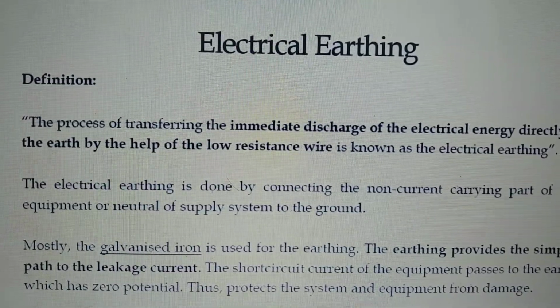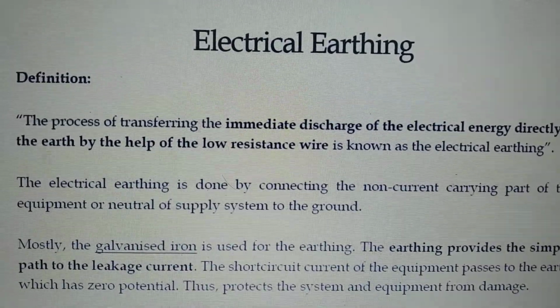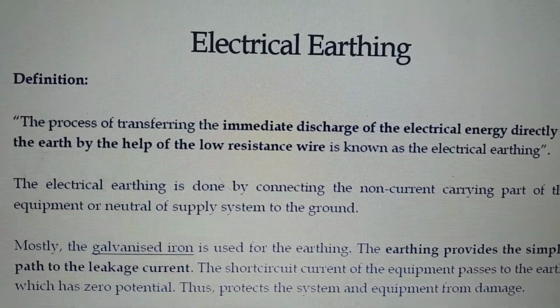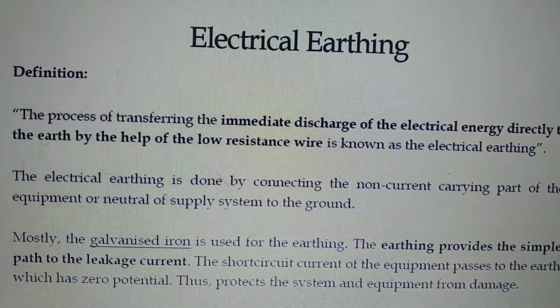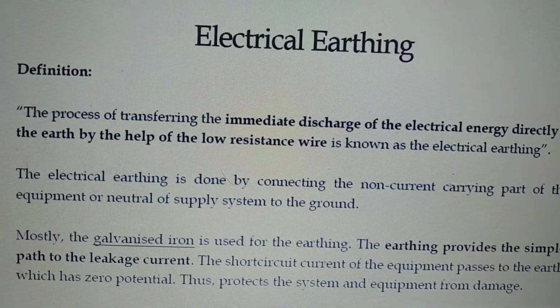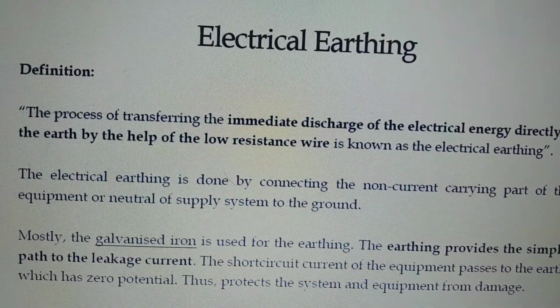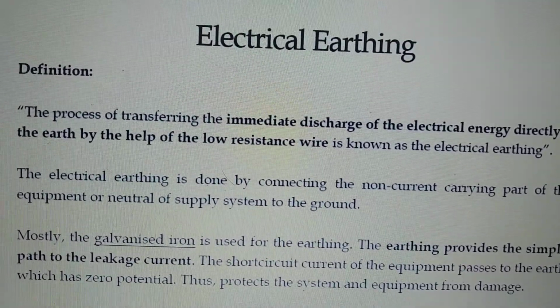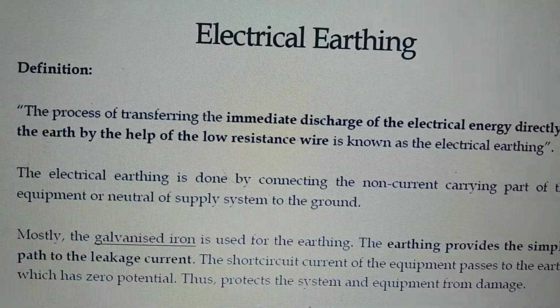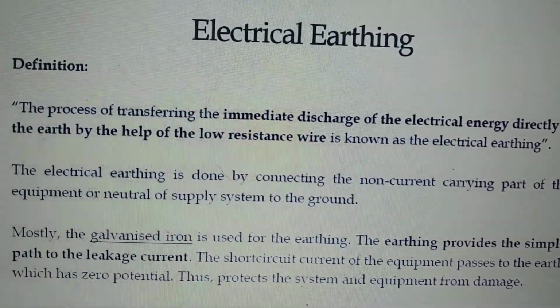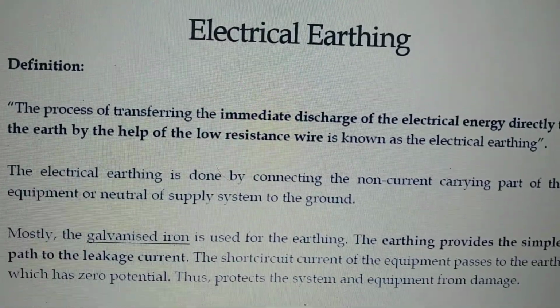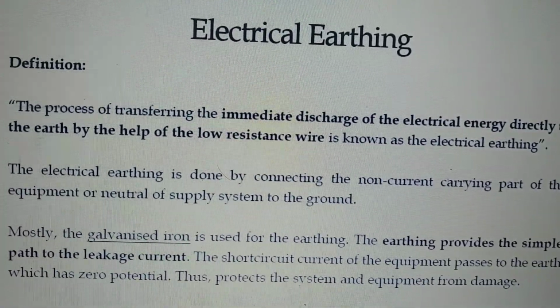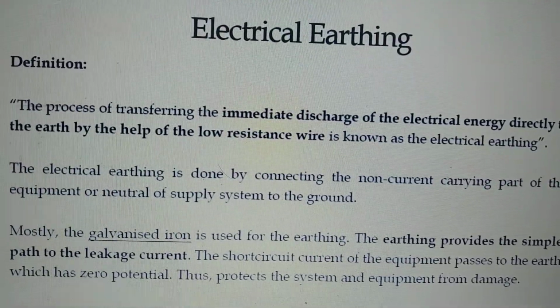The electrical earthing is done by connecting the non-current carrying parts of the equipment like frame, core, etc. or neutral of supply system to the ground. If the system is connected in star connection, that star connection having the neutral point, that neutral point is also to be connected to the ground.